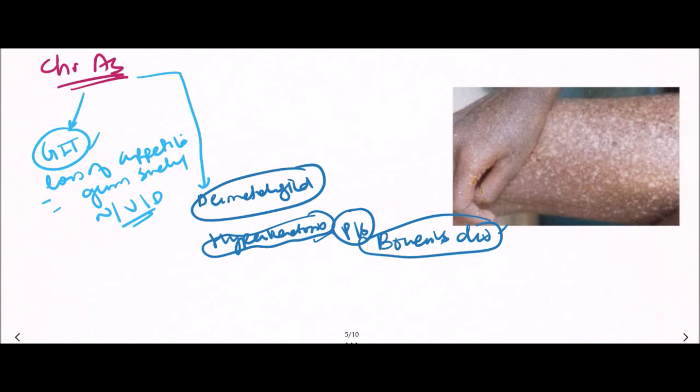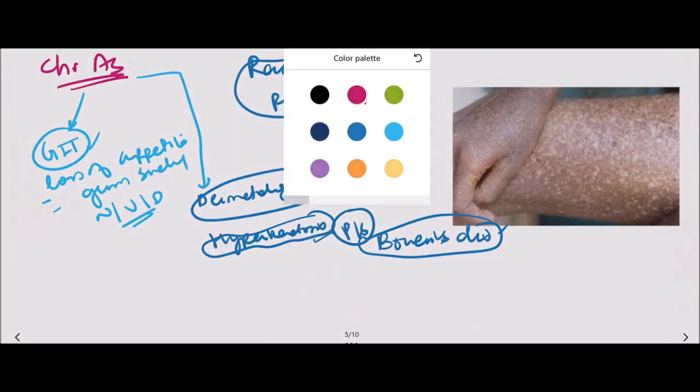And characteristic lesions, like those visible in the photograph, are known as raindrop pigmentations. So these pigmentations are seen in arsenic poisoning. These are numerous rounded, multiple hypopigmented as well as hyperpigmented macules.